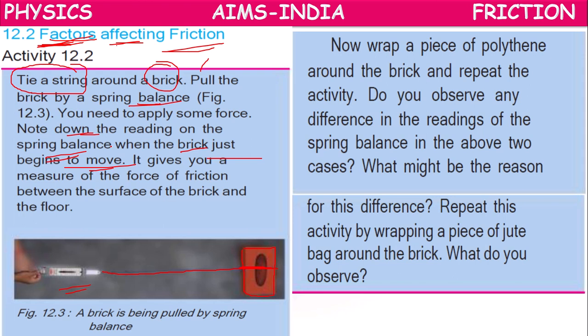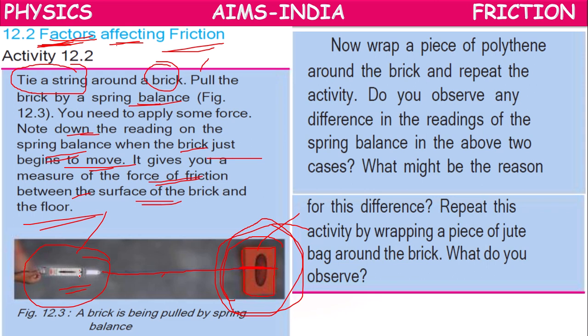So the reading will give you the force of friction between the surface of the brick and the floor. Because the brick is on the floor, the surface of the brick and the surface of the floor are in contact with each other. When you are dragging with the spring balance, the block will move only when the force applied by you is more than the frictional force between the surfaces.